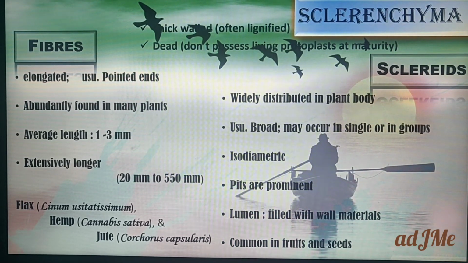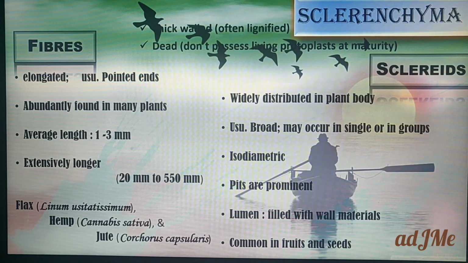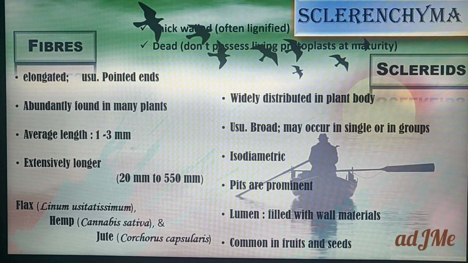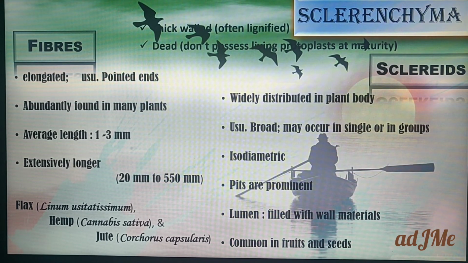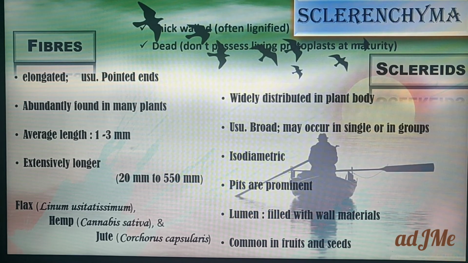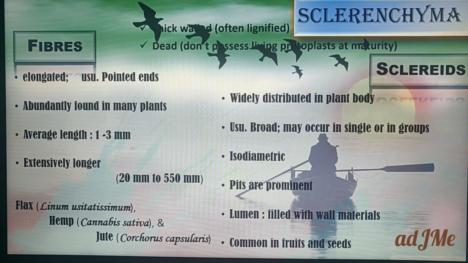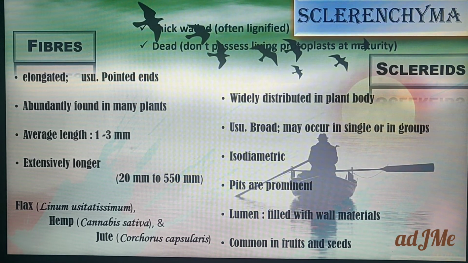Sclerenchyma cells are thick walled and often lignified. So parenchyma is lignified, collenchyma non-lignified, and sclerenchyma is also lignified, thick walled, and made of dead cells. Just now, when I was teaching parenchyma and collenchyma, I said they are living cells, but sclerenchyma is dead cell. They don't possess living protoplasts at maturity. Once the cells reach maturity, they don't have protoplast. That's why we call it dead.